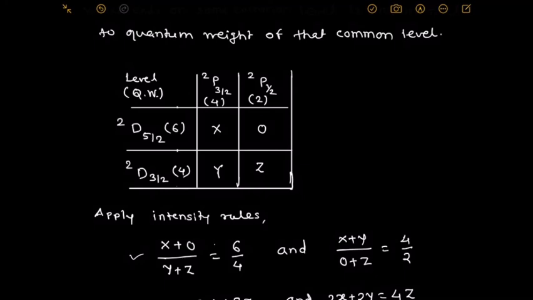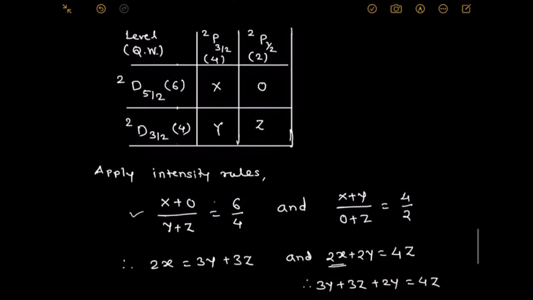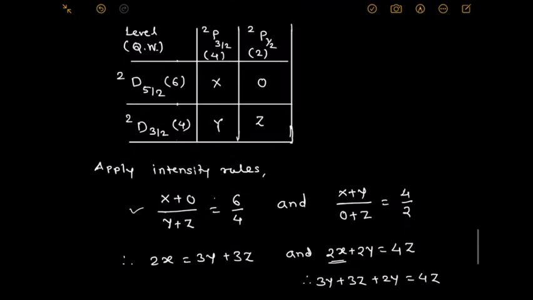Hence, we get the two relations we write here. Simplify the first: X plus 0 divided by Y plus Z equals 6 by 4, and 6 by 4 is 3 by 2. Cross multiplying, we write 2X equals 3Y plus 3Z. Another relation: X plus Y divided by 0 plus Z equals 4 by 2.